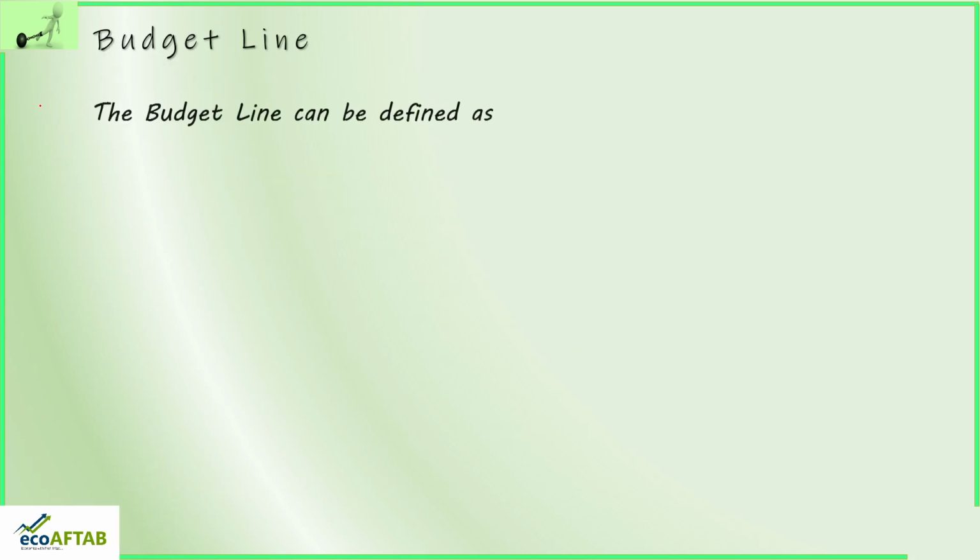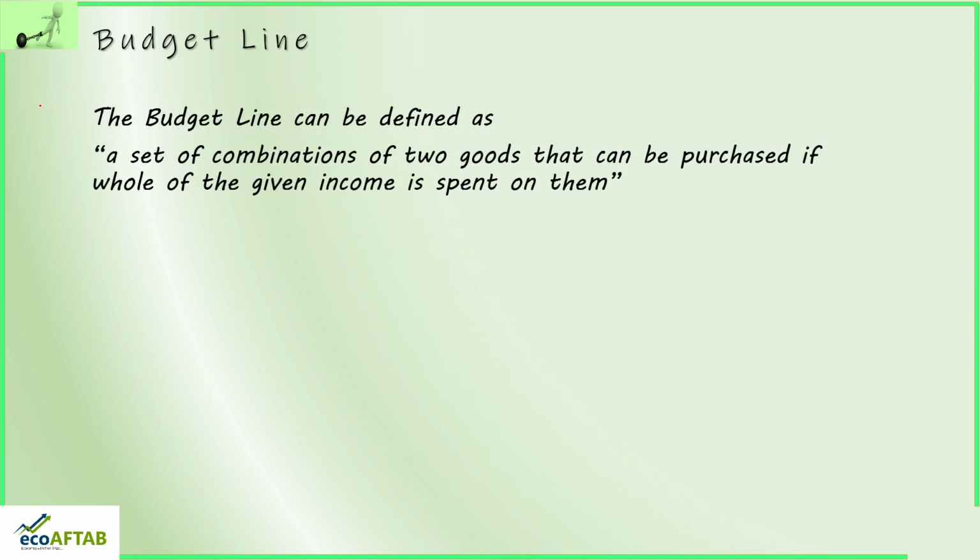So budget line, a simple definition, is a set of combinations of two goods that can be purchased if the whole of the given income is spent on them. Here I am trying to say it is the whole, the entire income. So in our case, it was 50 rupees.